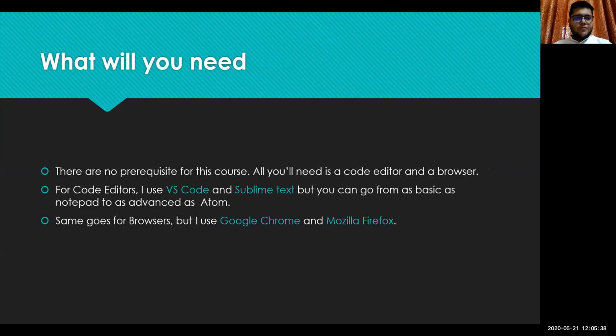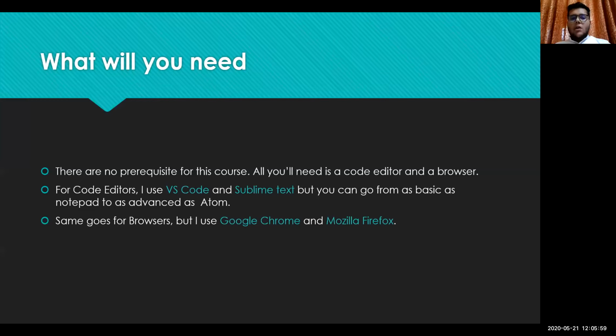Okay. So what you will need for this course, there are no prerequisites as such, but you have to have a text editor in which you will code. So you can choose any of the text editors that are available in the market today. So I personally use VS Code and Sublime Text.